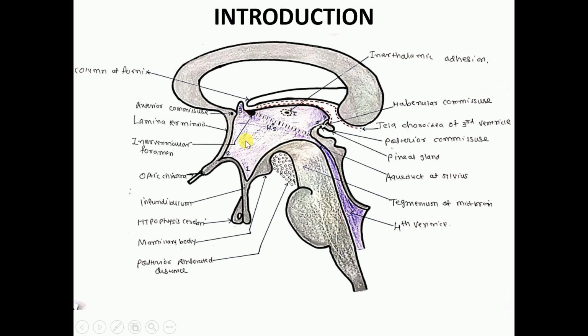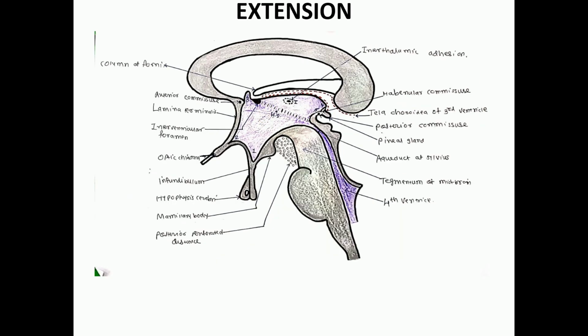Okay, and what is the extension? Third ventricle extends anteriorly from the lamina terminalis to posteriorly up to the cerebral aqueduct of midbrain. Okay, so anteroposteriorly it extends from the lamina terminalis to the cerebral aqueduct of midbrain. So this is the extension of the cavity of third ventricle. Okay, this cavity is of third ventricle.